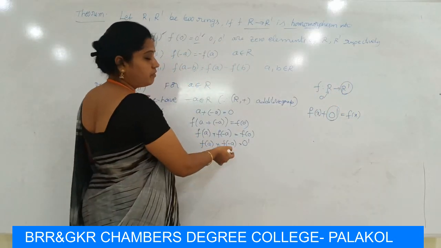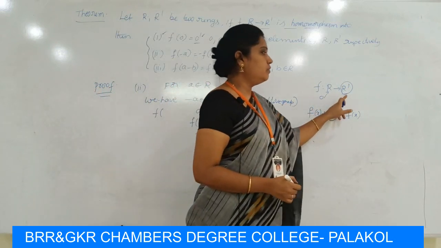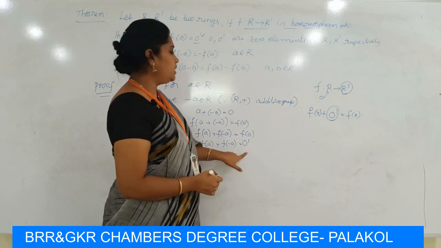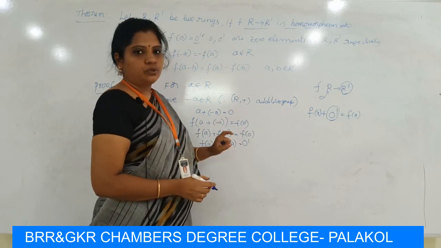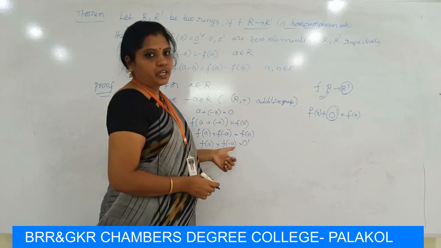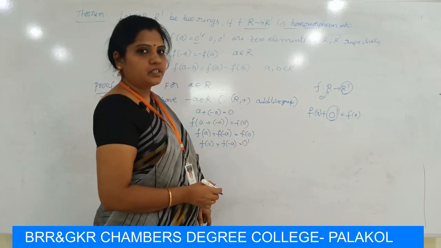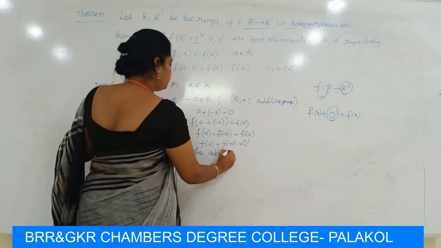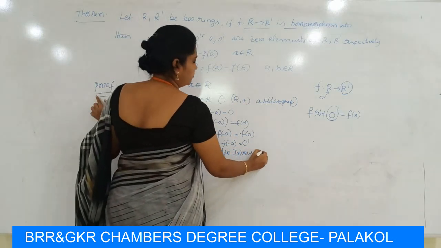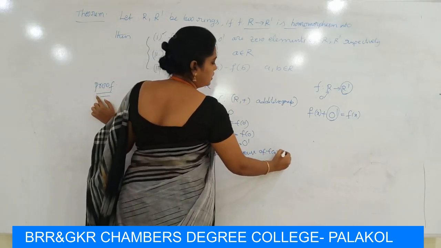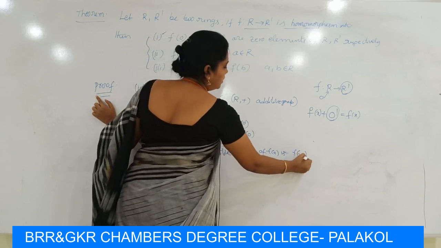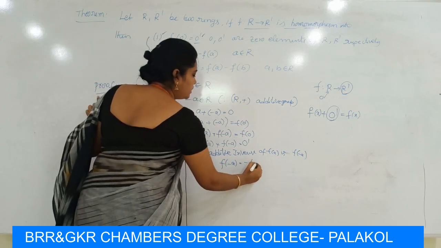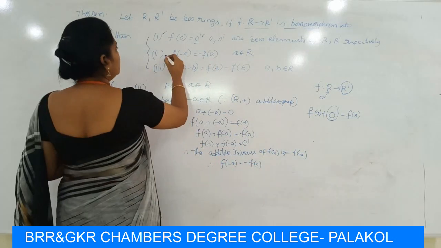So f of a and f of minus a are also elements of R dash. Here f of a added to f of minus a gives the 0 element 0 dash. So the additive inverse of f of a is f of minus a. Therefore the additive inverse of f of a is minus f of a, which can be written as f of minus a is equal to minus f of a. So the second condition is proved.